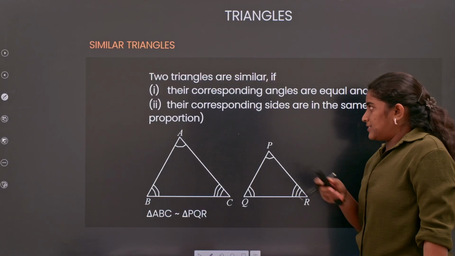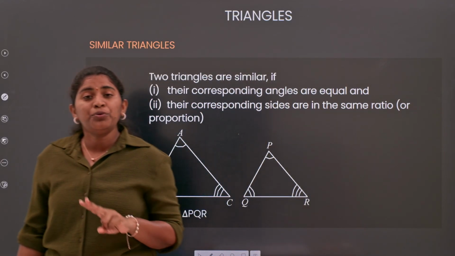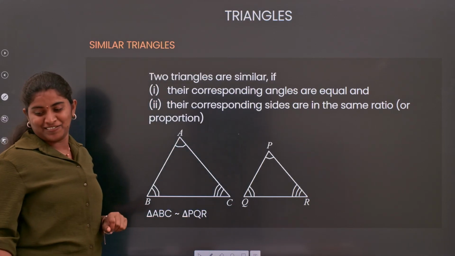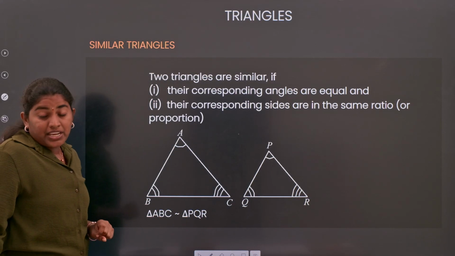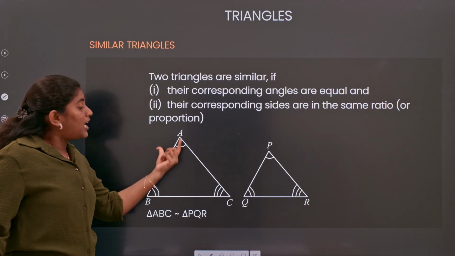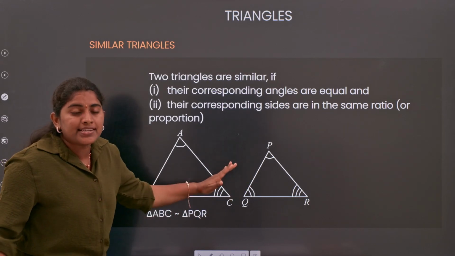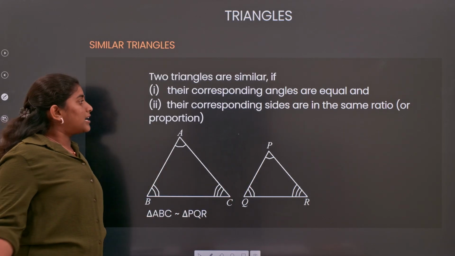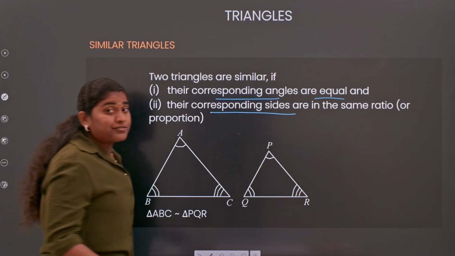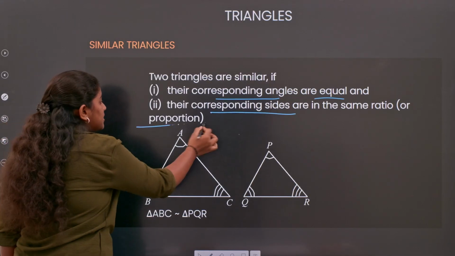Now let's see the next. When are we going to say that the given two triangles are similar triangles? Any idea? We say two triangles are similar when the corresponding angles are equal and the corresponding sides are in the same proportion, that is, in the same ratio.